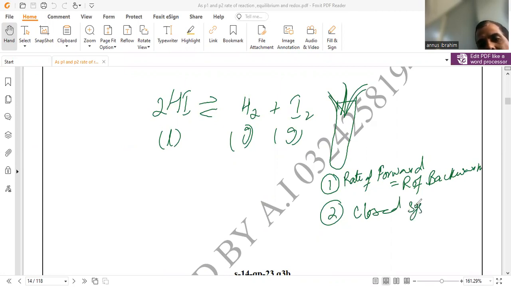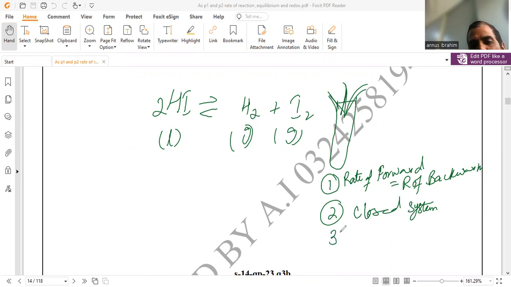The reason is that when the system is not closed, particles produced in gaseous form escape and do not get enough collisions to go back to the reactant side.